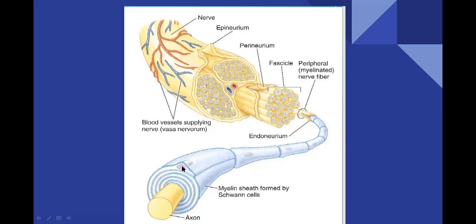At the outermost layer, the nucleus will be present, at the outermost layer of this Schwann cell. So each one is a Schwann cell. This is one Schwann cell. This is another Schwann cell. So like this, we have studied the structure of the neuron. Okay, so this is a single neuron.